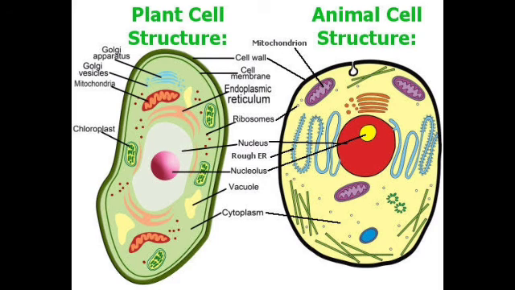So today we discussed the different parts of a cell, as well as the functions and structures of a cell, and lastly we discussed the differences and similarities of a plant cell and animal cell. So for today this is enough. Thank you.